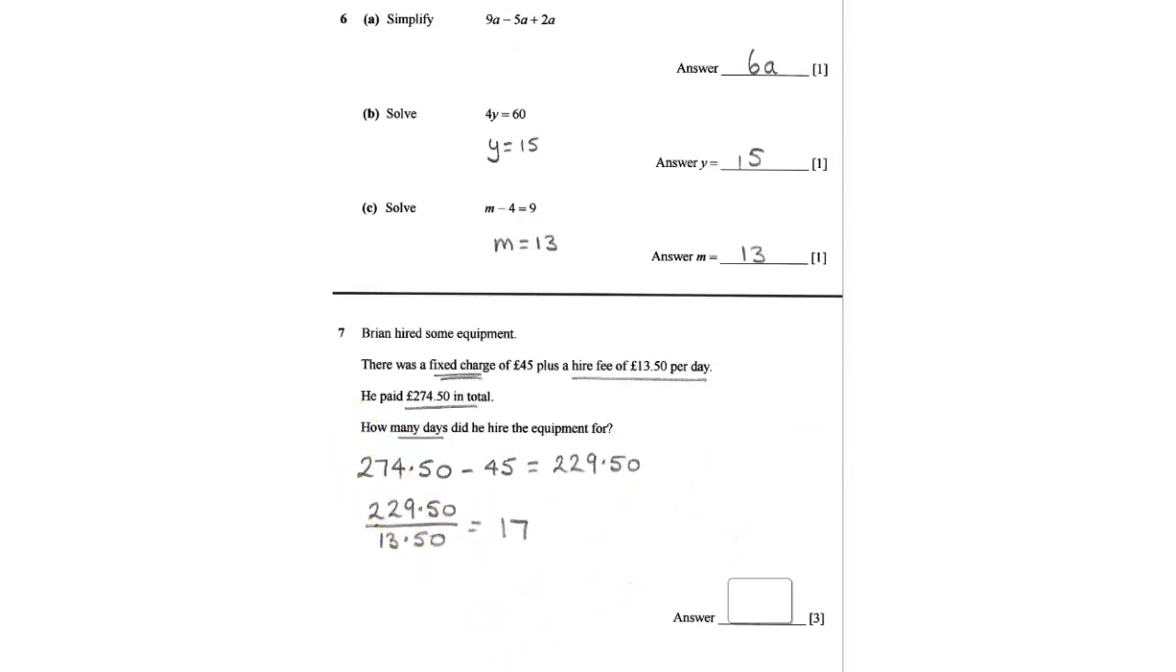So the first step is you would take the fixed charge away from the total. So it's £274.50, take away the fixed charge, which is 45, which gives you £229.50. And then we divide that by the £13.50 per day. So we put that as a fraction, £229.50 divided by £13.50. This just determines how many of these £13.50 fit into £229.50. And it fits in 17 times, so that means it is going to be 17 days.